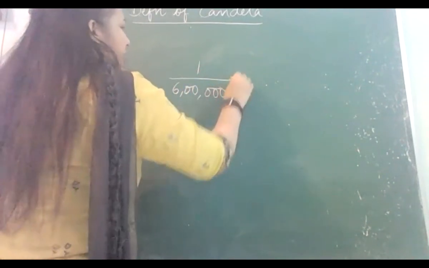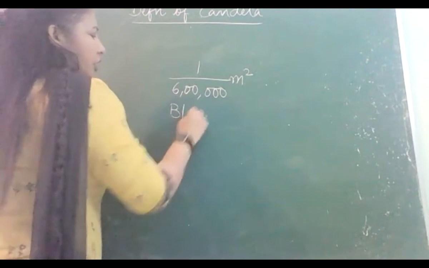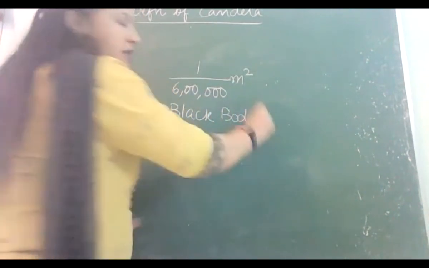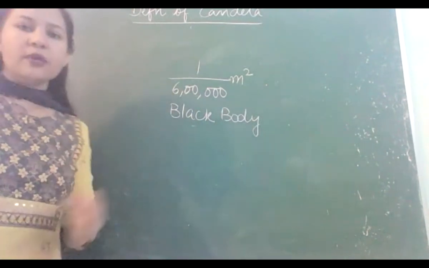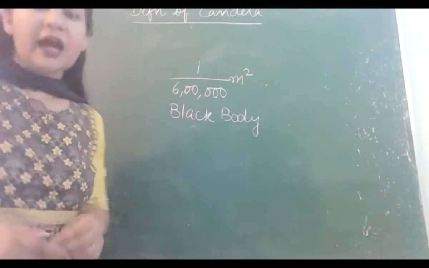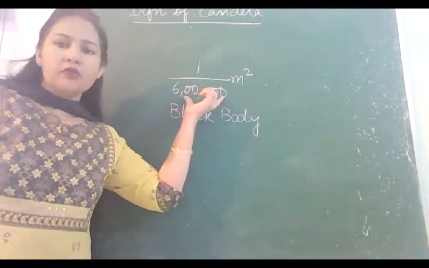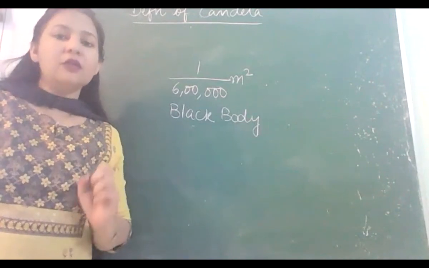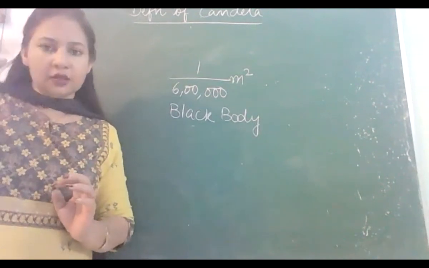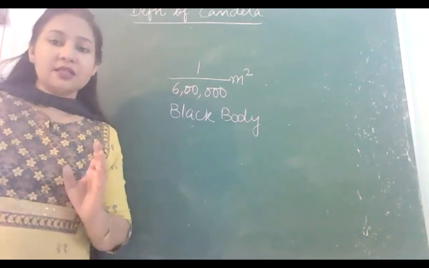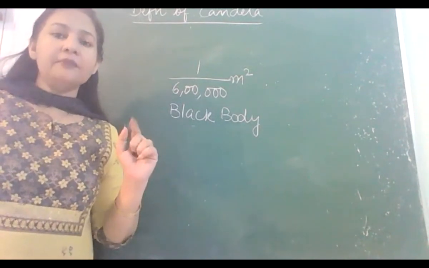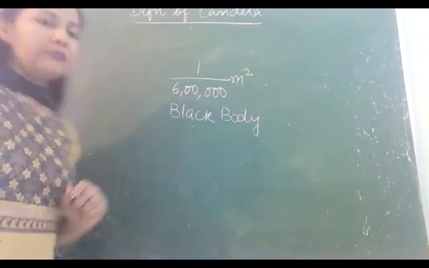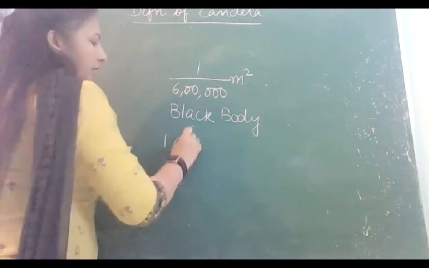meter square area of the black body was emitting this much amount of luminous intensity, that was 1 candela. So how much was the area of that body? We have to mention here that was about 1 by 6 lakh meters square. And this happened in perpendicular direction, not in any other direction. In perpendicular direction, the luminous intensity was found to be 1 candela, and this happened at a particular value of pressure and temperature also. That pressure was standard atmospheric pressure.